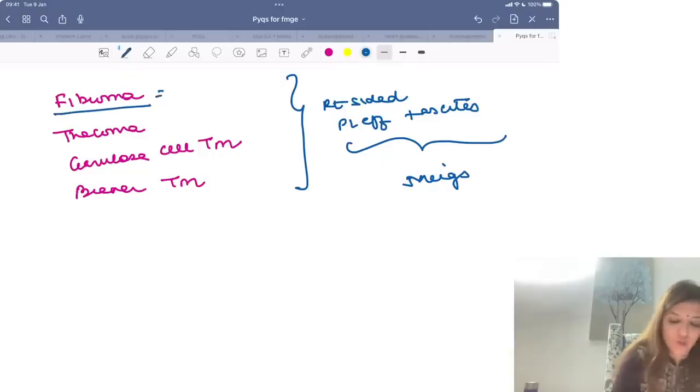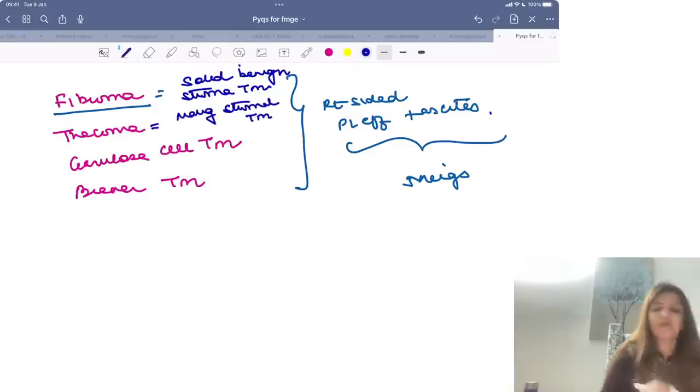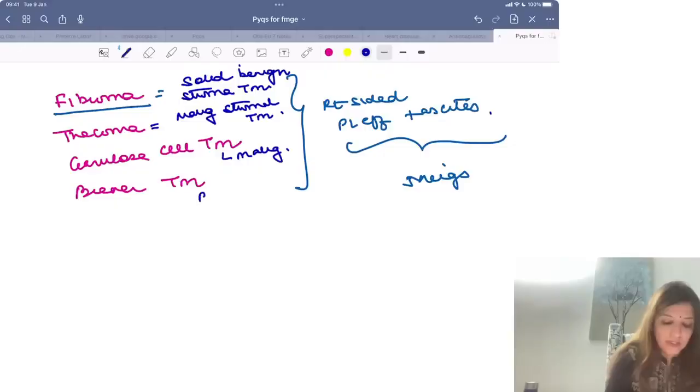Fibroma is a solid, benign stromal tumor. It is a tumor of the stroma, and it is solid and benign. Thecoma is a malignant stromal tumor, right? Then you have a granulosa cell tumor which is again malignant, and Brenner's tumor. Brenner tumor is a benign epithelial tumor.